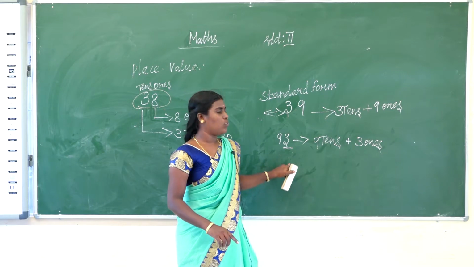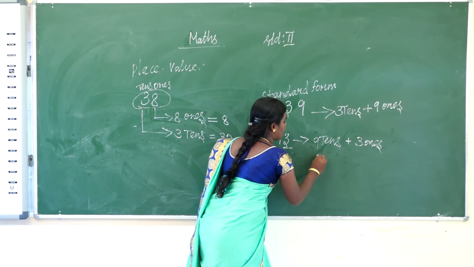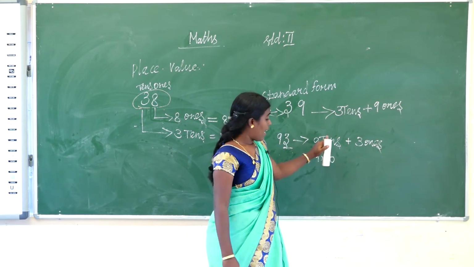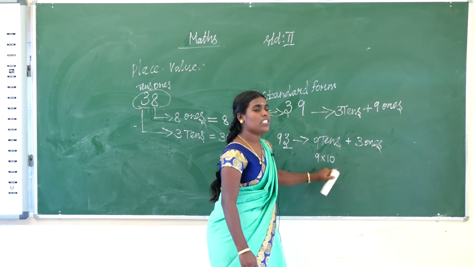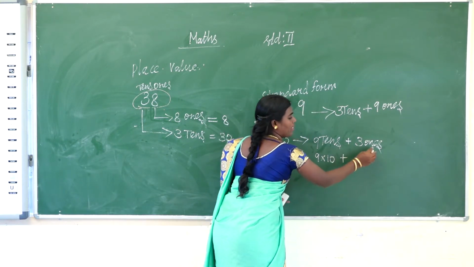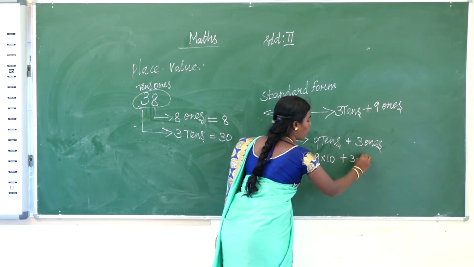Now do it. 9 tens means 9 into 10, then plus 3 ones means 3 into 1.